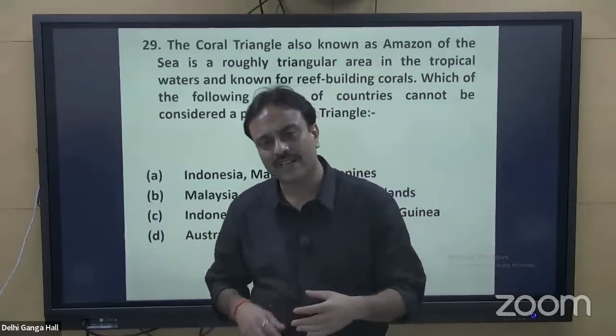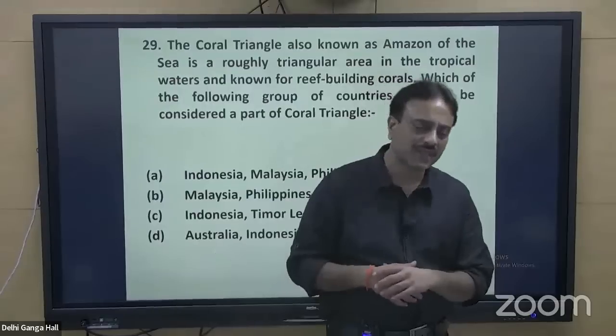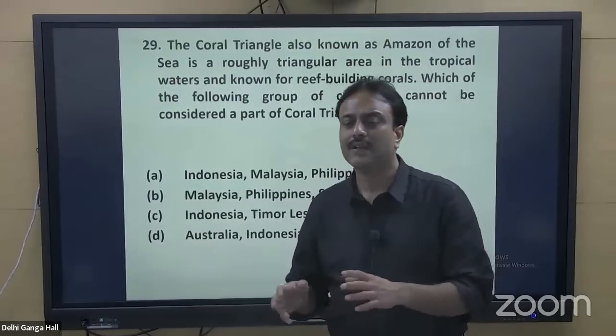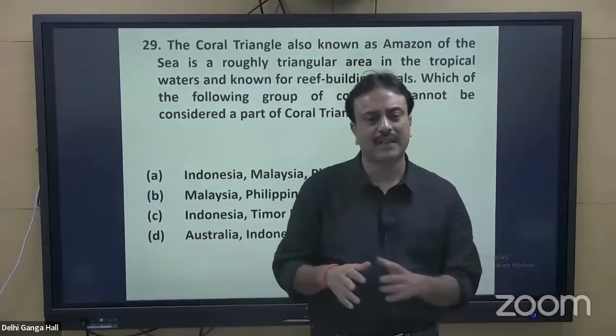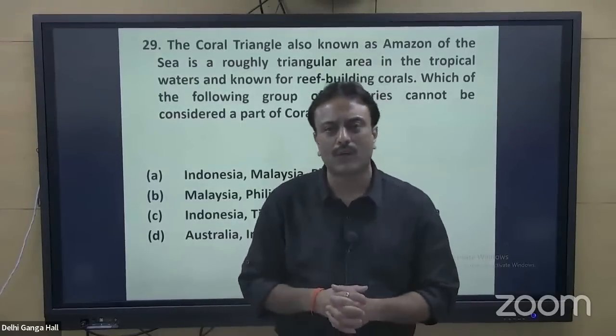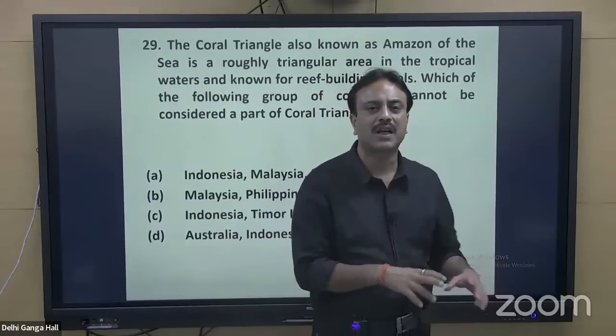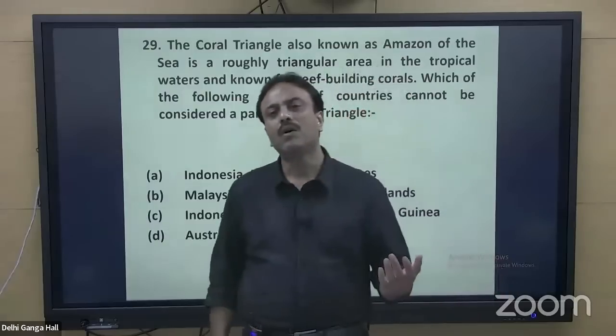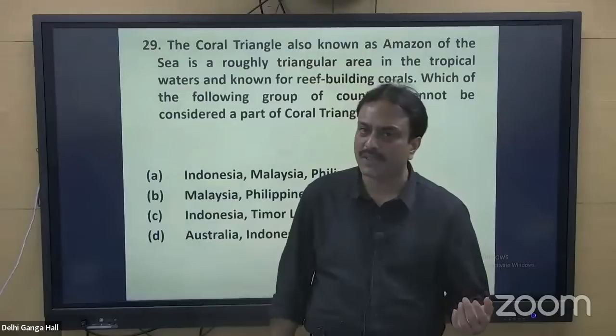Excessive global warming is increasing the temperature of tropical waters, which is again harmful for the corals. It is not like that. In recent discoveries in the last decade, it has been found that corals can be found even in cold climates. Earlier, it was believed that corals are absolutely tropical. But now it has been discovered that corals are also present in the Arctic.